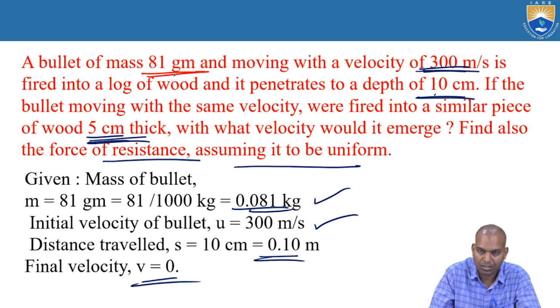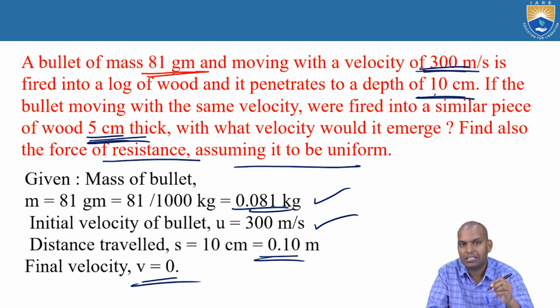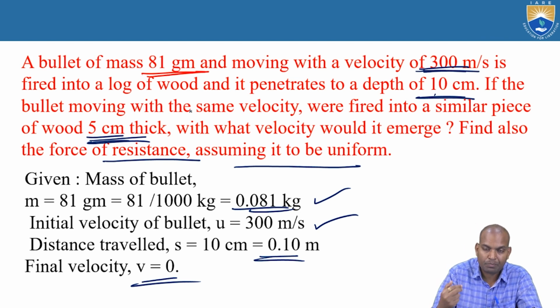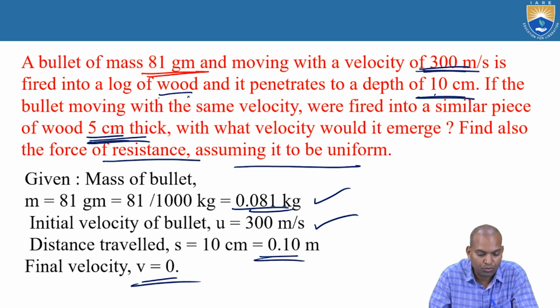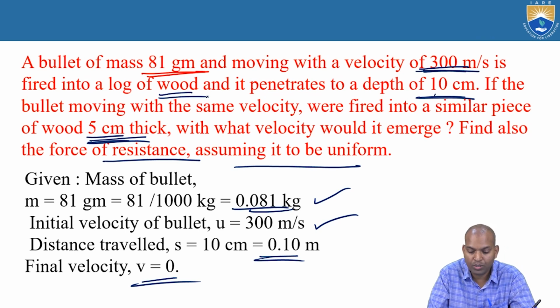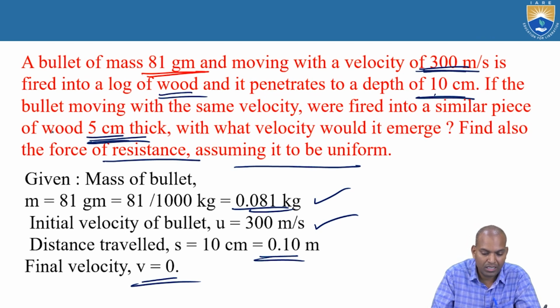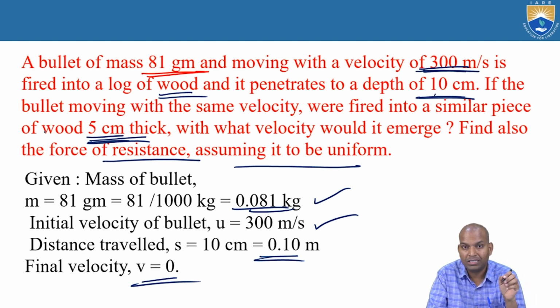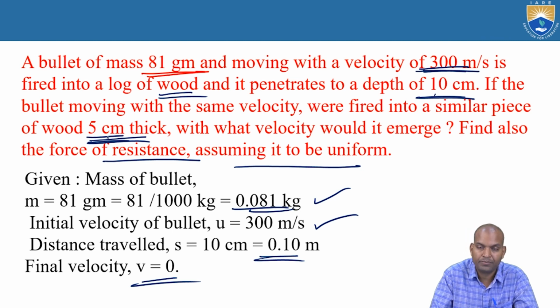Now the problem which was calculated here is related to a bullet having a mass of 81 grams and an initial velocity of 300 meters per second. It penetrates into wood to a depth of 10 centimeters. The bullet, moving with the same velocity, is fired into a similar piece of wood with a thickness of 5 centimeters. At that time, with what velocity does it come out?